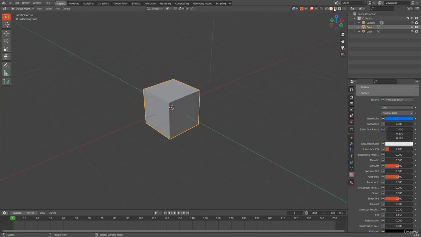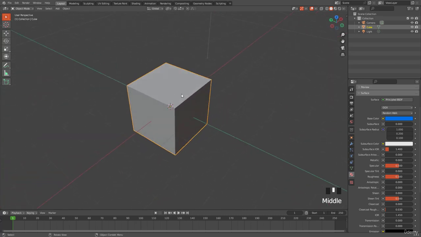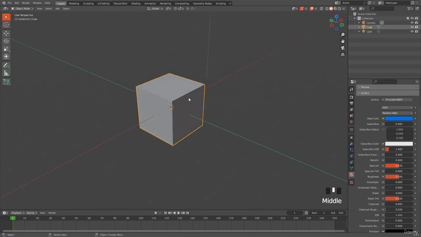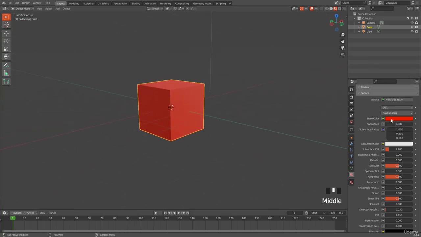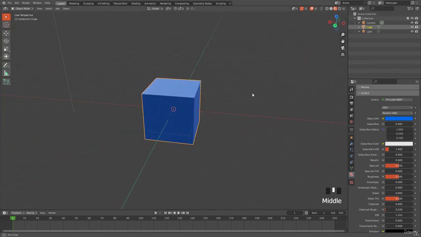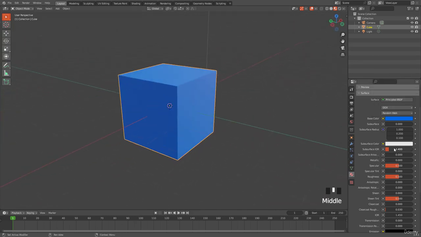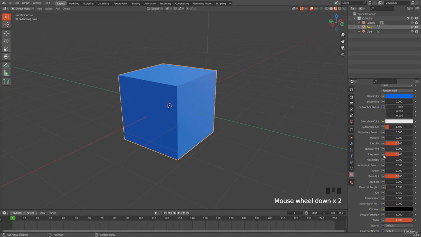Because we have different shading options, and you know that we can change them with the Z menu. Now we are in solid. Solid means the easiest option for a computer to work. This is why we always work in solid when we are modeling. We don't have to see the materials when we're modeling. But if we go to material preview, you can see it's blue. Change it to whatever color, it changes to that color. And that's it, that's the concept. It is all. But we have tons of things here. We will see them in detail as I told.